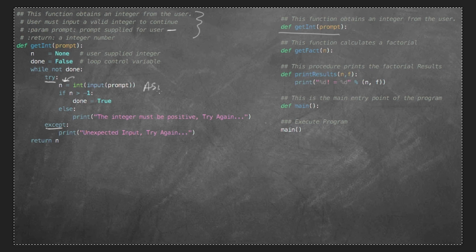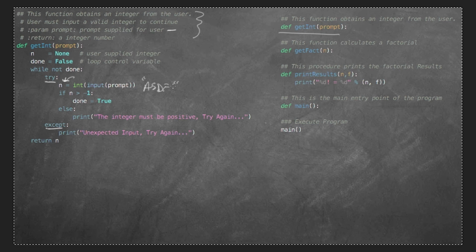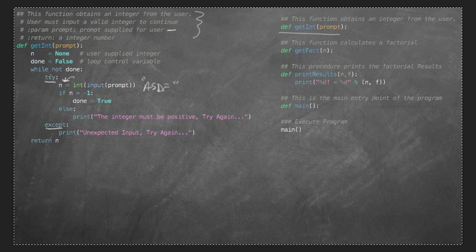What happens, though, if the user types in ASDF? Well, in previous programming experiences, if the user typed in anything other than a number, Python would crash. You would end up with red messages all over your screen, okay? Well, because we did this, we're telling the computer, hey, why don't you try this stuff right here?